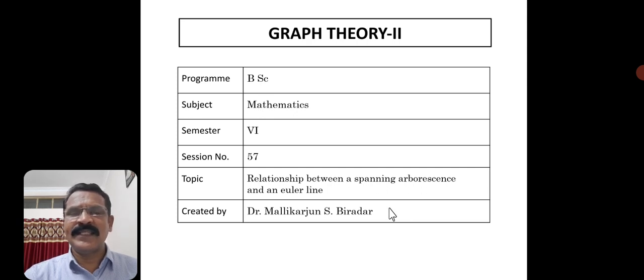Arborescence is nothing but a tree. It is a kind of tree. But spanning arborescence means spanning. Whenever we use the word spanning, it implies it must contain all vertices of the digraph. That's the difference. The word spanning refers to all vertices being there in that digraph. Okay, so what is the Euler line? That also we have discussed.